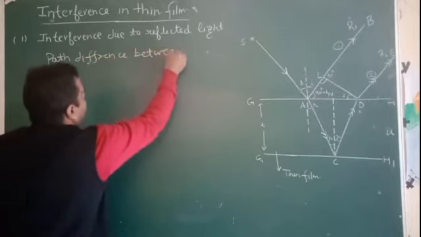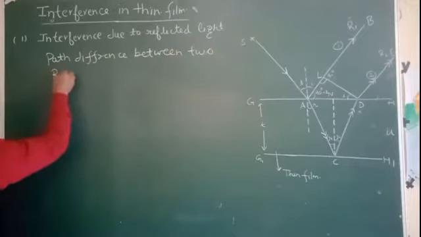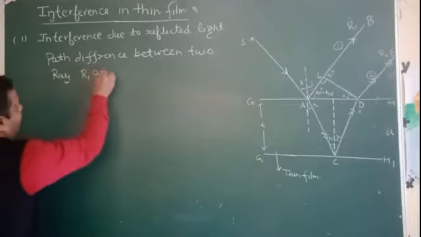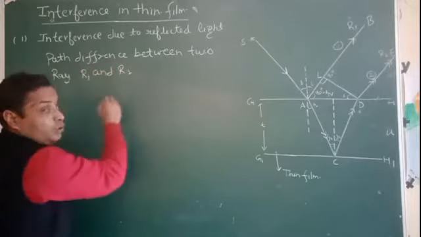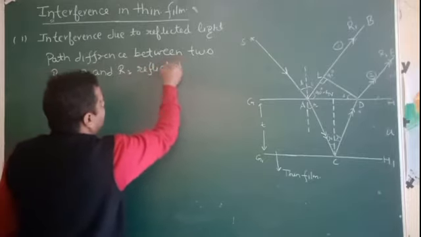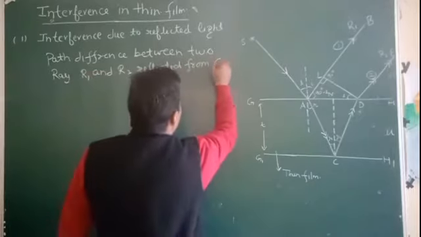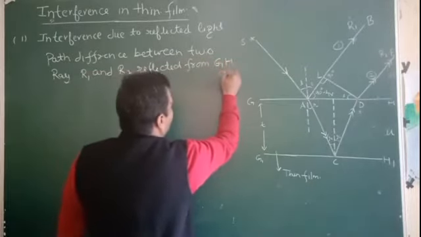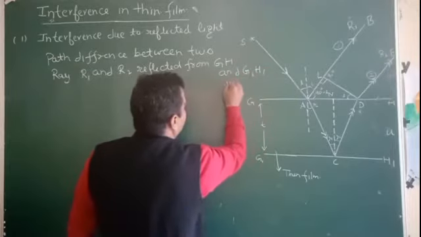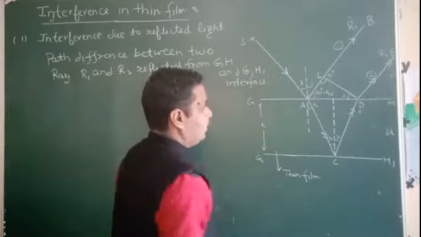Now the path difference between two rays R1 and R2 reflected from the GH and G1H1 interfaces of the thin film.